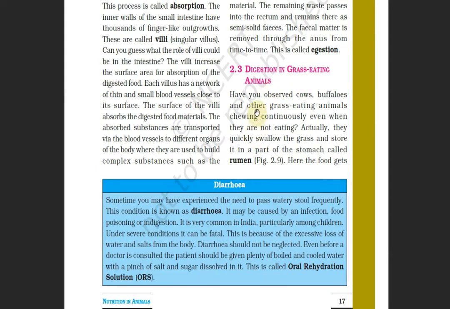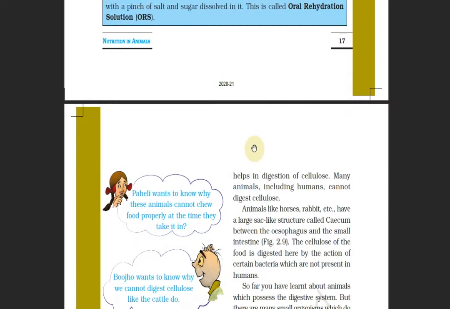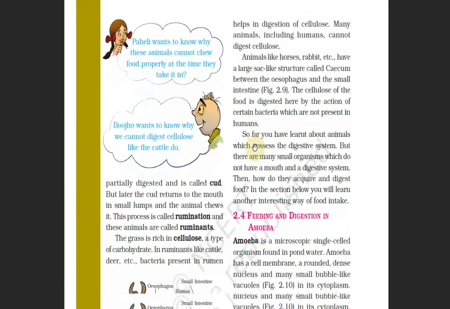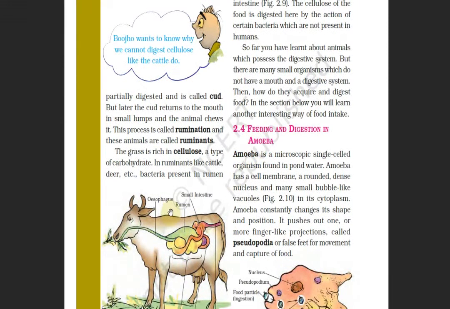Till now we have studied about the digestion in human beings. Now we'll be studying it in the grass-eating animals. All of you have seen grass-eating animals like cows and buffaloes. How does digestion take place in their body? All of you have seen that they are chewing something all the time, and some froth comes out of their mouth. So why is that?